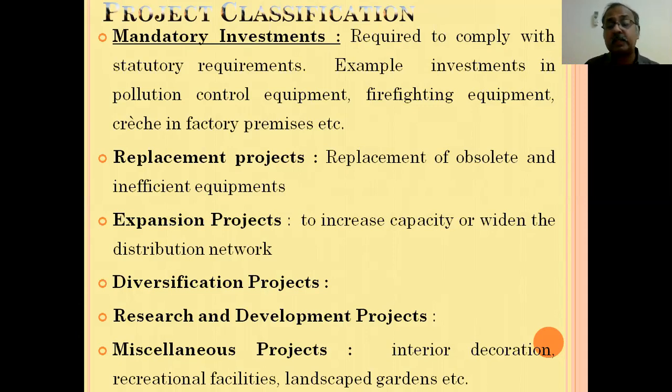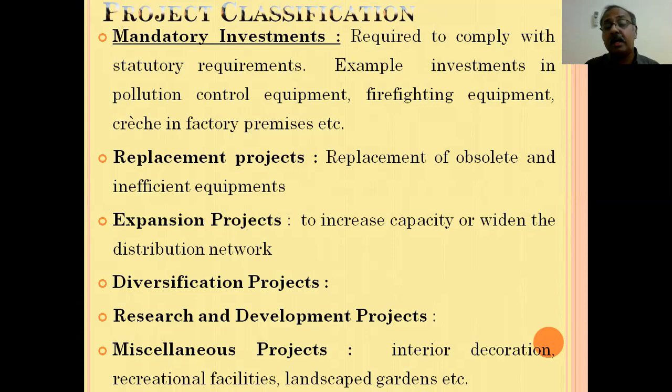The third one is expansion projects. Almost all business organizations start at a very small scale or at a very humble level, and after attaining a certain level in the market, they widen their distribution network. They expand their production or increase their capacity, etc. So it requires more machinery, more plant, etc. So we can say expansion projects.